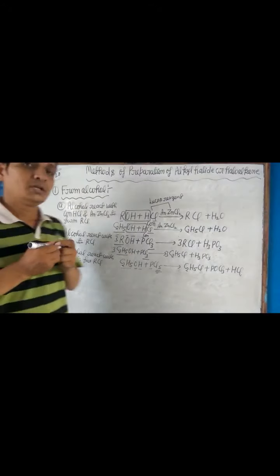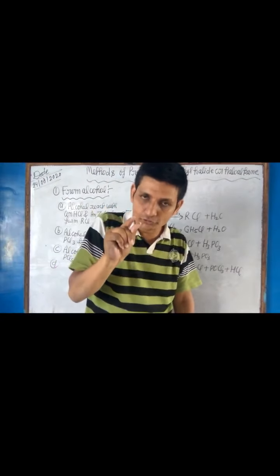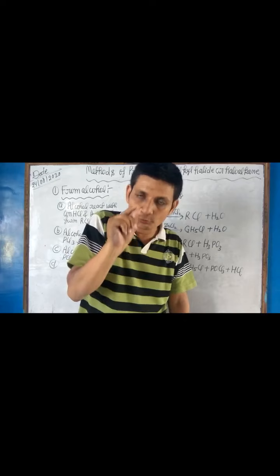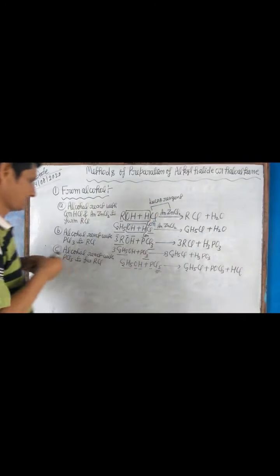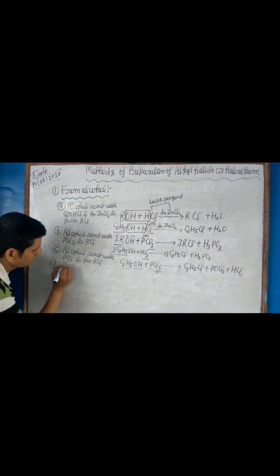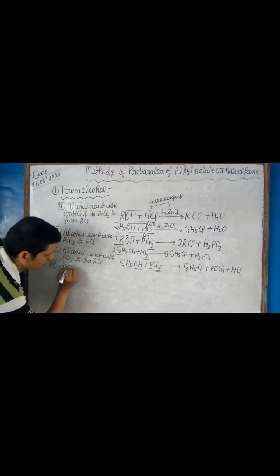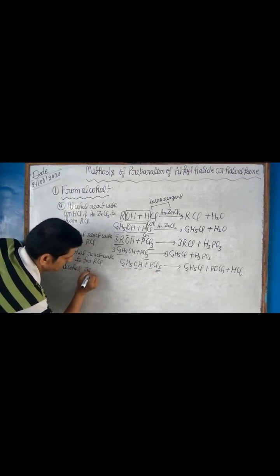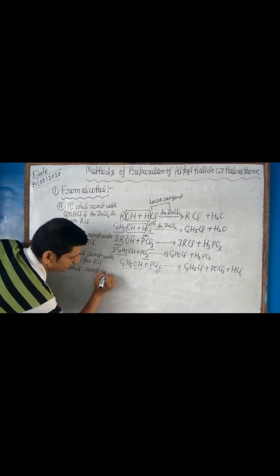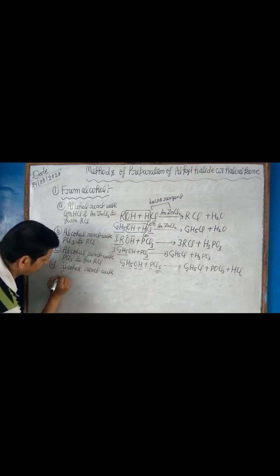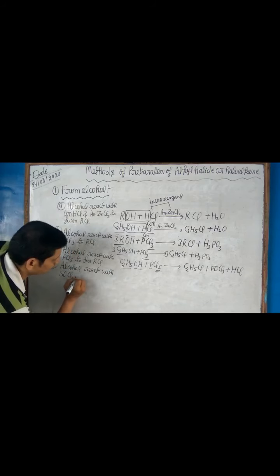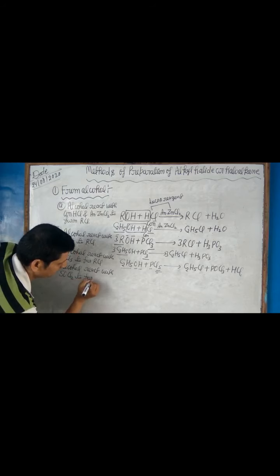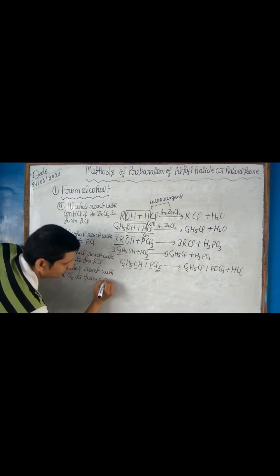Next, alcohol reacts with thionyl chloride in presence of pyridine to form alkyl chloride. In case of alcohol, we can take ethanol.